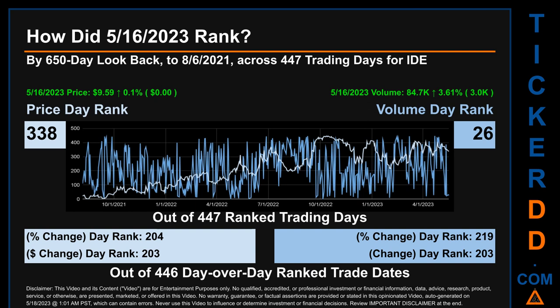The line graph overlays price and volume's daily ranking, as shown respectively in light versus dark blue, across those target days' trading days. In this view, essentially the dips are good whereas the spikes are bad. The price's day-over-day percentage change, jumping 0.1% on May 16, 2023, had a day rank of 204 while its dollar difference of $0 had a rank of 203 when compared day over day across 446 trading days. Volume's percentage change and difference were ranked respectively at 219 and 203.